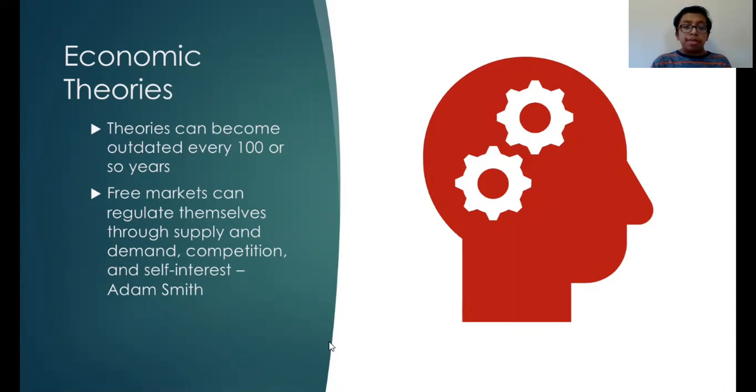One of the most popular economic theories that was ever written was by Adam Smith, the father of economics. His theory was that free markets can regulate themselves through supply and demand, competition, and self-interest. In other words, the economy will be able to control itself, as there will be multiple people selling the same items in the economy, changing supply and demand, and because people act in their own self-interest. Remember, economic theories are the collection of positive statements and the analysis of economic data.